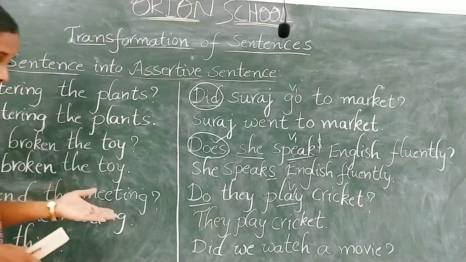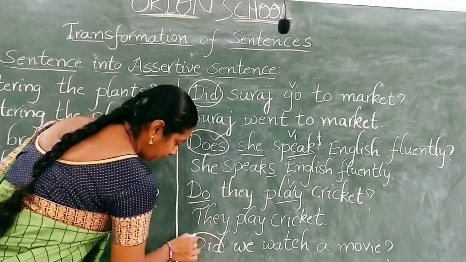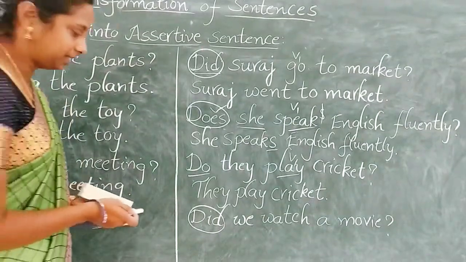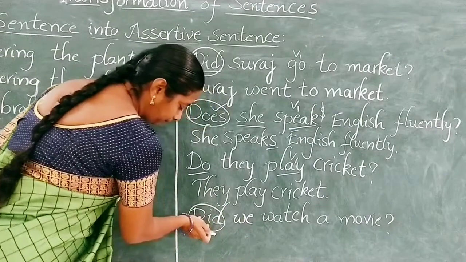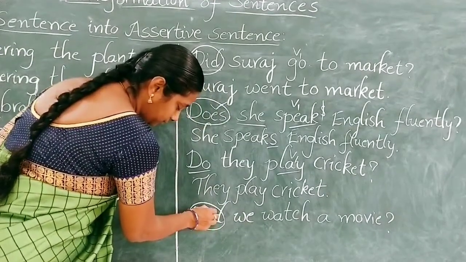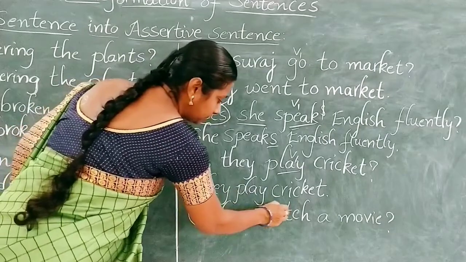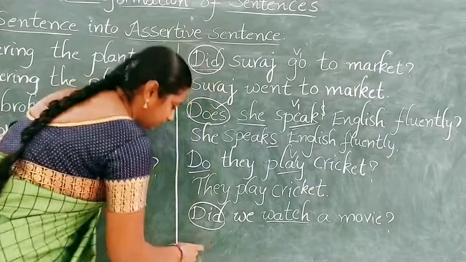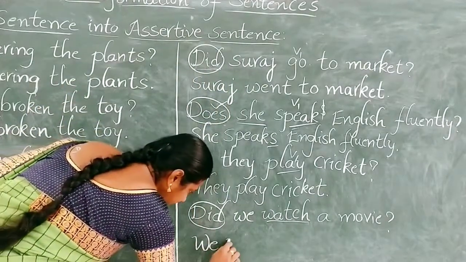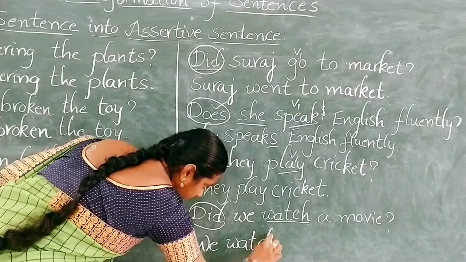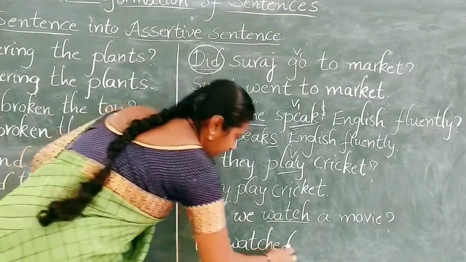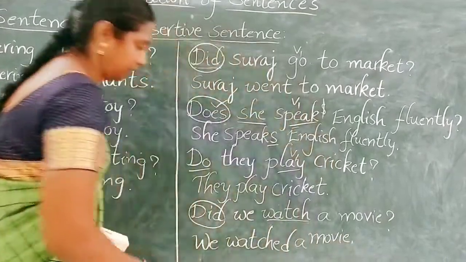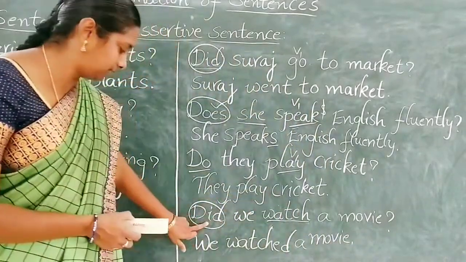Did we watch a movie? Here we already have the V2 form. It means the given sentence is in the simple past tense. So, if we have the simple past tense, with the V2 form in the questioning word, we have to use the same V2 form for the main verb. So, we watched a movie. We watched a movie. This is the V2 form.